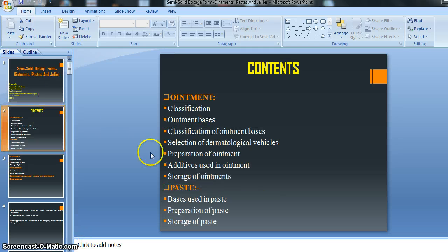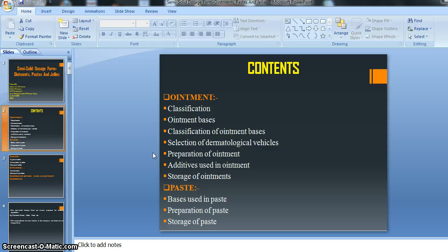We have done the classification of ointment, then ointment bases, different kinds of ointment bases, then classification of ointment bases also. Then selection of dermatological vehicles. From the selection of dermatological vehicle, we already discussed the dermatological factor, and the second factor is the pharmaceutical factor.